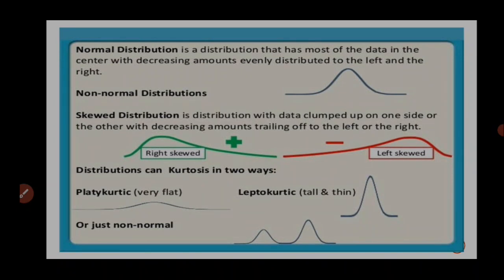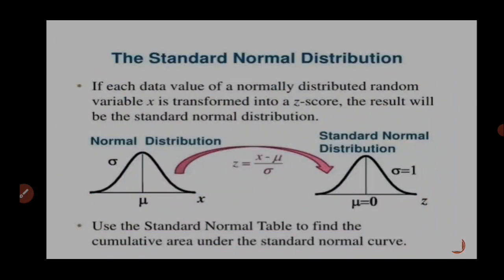So you can observe the diagrams also: right skewed and left skewed. Distributions can have kurtosis of two types: one is platykurtic, another one is leptokurtic.